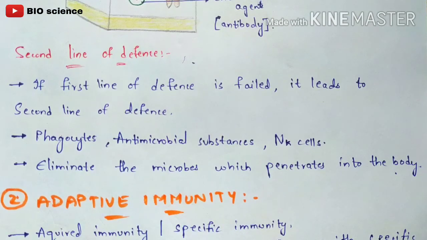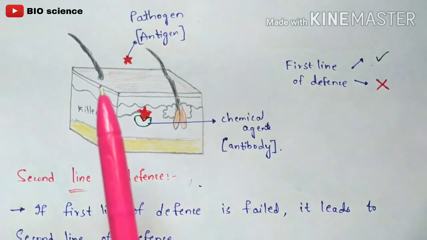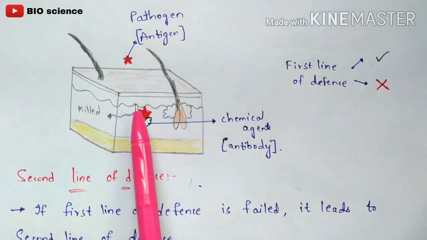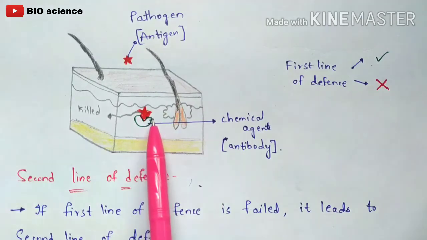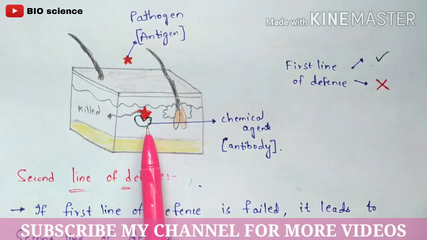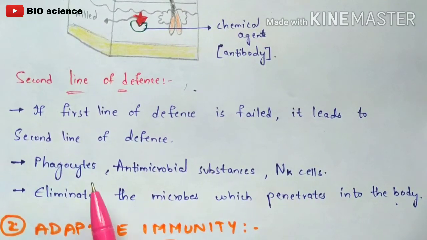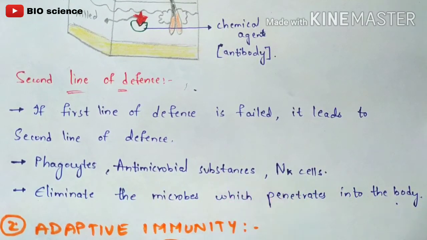All of these are immune cells, which mainly help in killing the antigens. So it eliminates the microbes which penetrate into your body. What I have said here is that the antigen enters your outermost layer, where the chemical agents present in the skin kill that particular antigen. If the antigen is not killed by these chemical agents, it will penetrate into your body. It will enter the innermost dermal layer of your skin, and then it is called the second line of defense, where it eliminates the microbes which penetrate into the body. How can it eliminate them? By using these immune cells: phagocytes, antimicrobial substances, as well as the natural killer cells. NK cells are nothing but the natural killer cells. Okay, so this is about the first line of defense as well as the second line of defense.